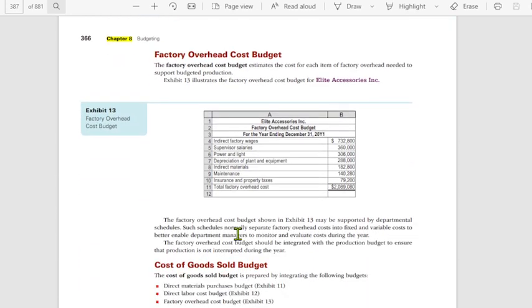Now, the factory overhead budget. This estimates the cost for each item of factory overhead needed to support the budgeted production. The factory overhead cost budget shown in Exhibit 13 may be supported by a departmental schedule. So, pwedeng may schedule siyan. For example, the supervisor salaries. So, naka-identify yan on a particular schedule kung bakit na-compute yung 360. Power and light, depreciation, and among others. So, normally, ang factory overhead cost budget, enlist mo lang lahat ng factory overhead costs related to a particular period.